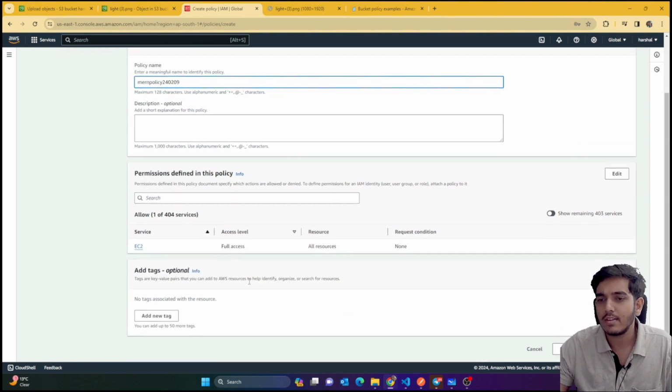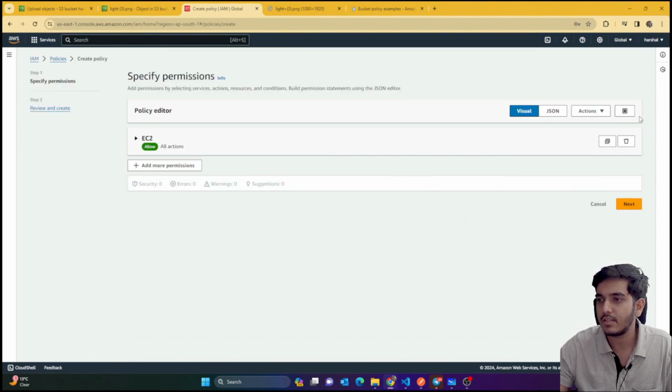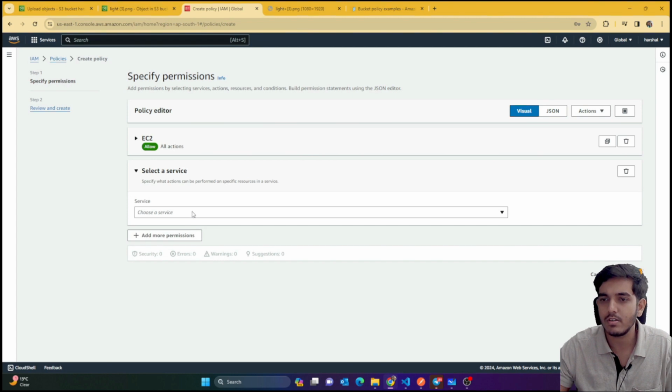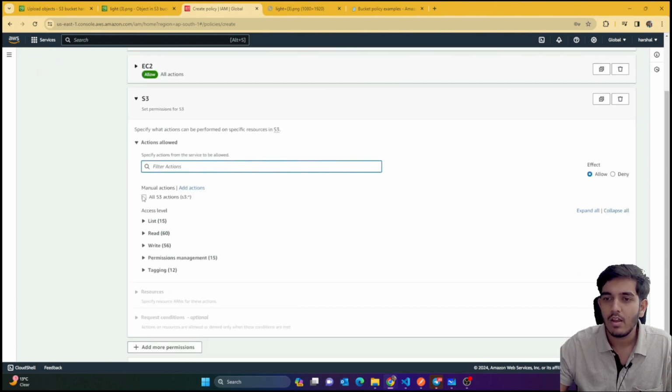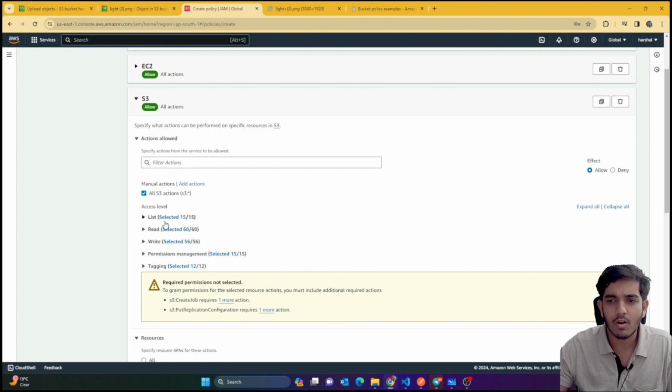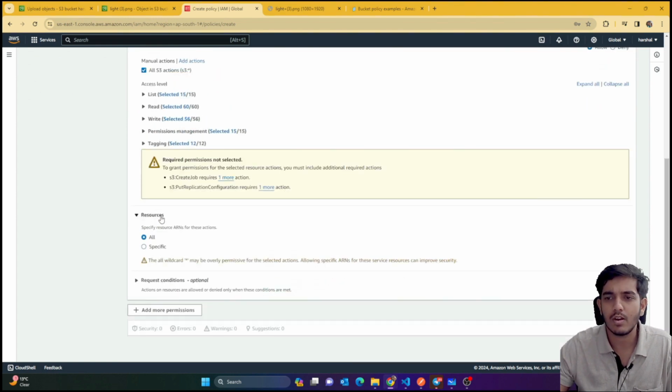Here you can see that that's the name, and I can actually add more services to this. Just give me a second, and here I can add more permissions. I want to use S3 also, so I'll select S3 here. Even if you miss out something right now, later on you can edit this, so don't worry about it.